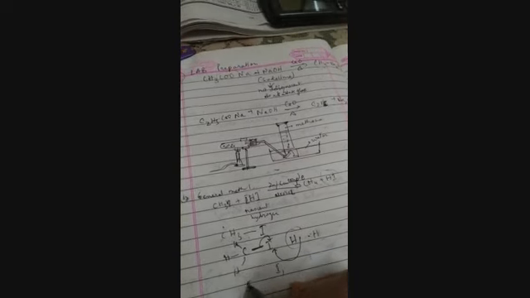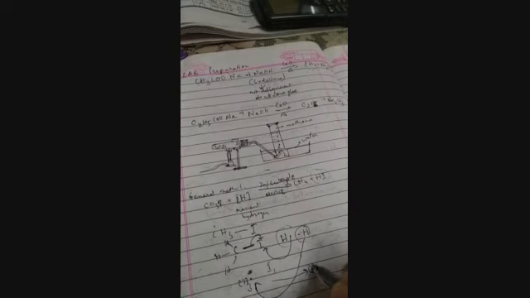So what happens when nascent hydrogen gives its electron? The iodine comes out as iodide, and now CH3 is left with one electron. Now this hydrogen comes and combines with it, and it forms methane.